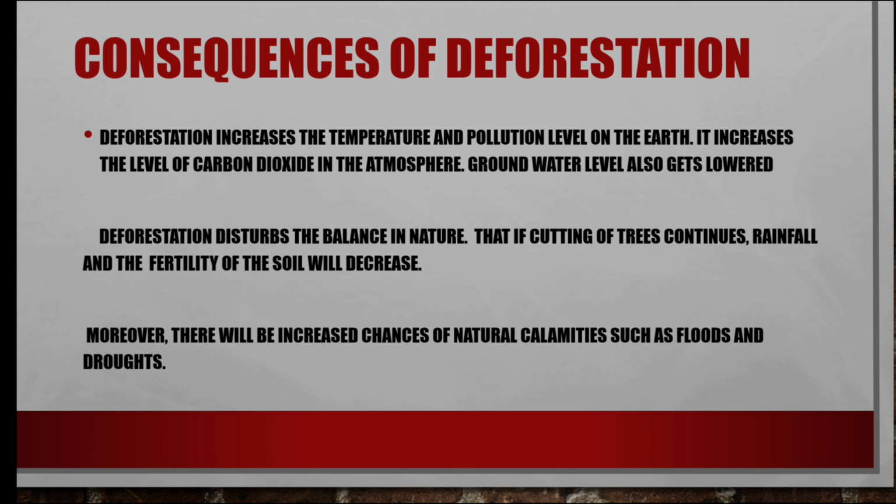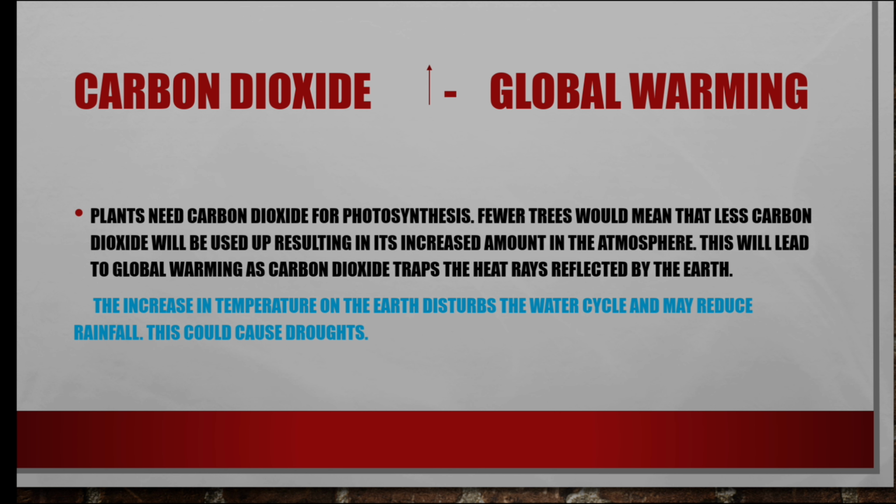Okay, next. Plants need carbon dioxide for photosynthesis, as you already know. So fewer trees would mean that less carbon dioxide will be used, resulting in an increased amount in the atmosphere. This will lead to global warming as carbon dioxide traps the heat rays reflected by the earth. The increase in temperature disturbs the water cycle and may reduce rainfall. This could cause drought. Okay? Next.